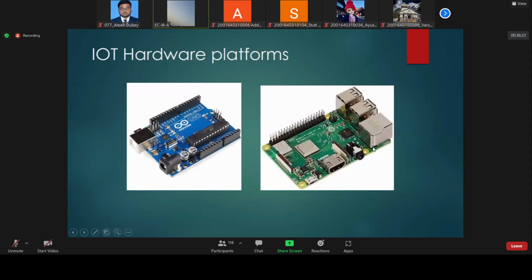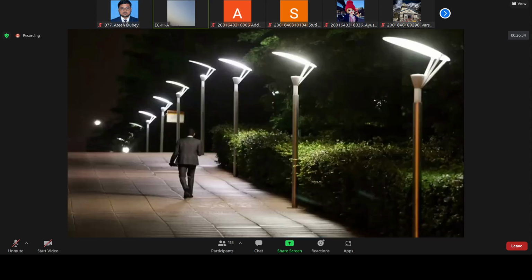Similarly, in the next session, maybe in the next workshop or the one after, we will discuss this Raspberry Pi. It is known as a mini computer. It is an advanced version of the Arduino Uno, and we can do various things with the help of this Raspberry Pi, a very strong IoT hardware platform on which we can make IoT projects. Now this is the example.